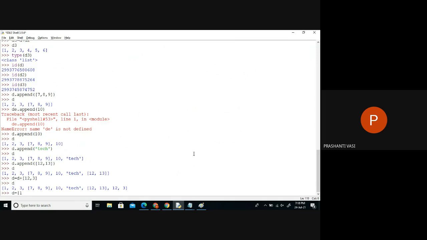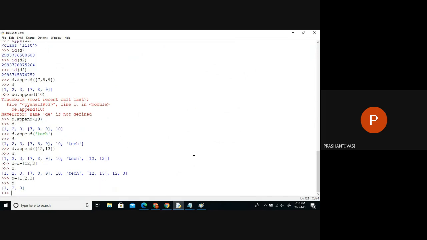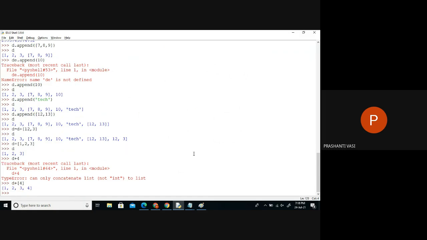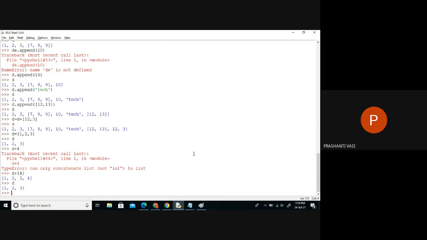Let us say once again. You have to see this D. Now the D items are 1, 2, 3. If I write D plus 4, plus will not be used here actually, if I'm just writing like this, what has happened right now? We got 1, 2, 3, 4. But let us print D again.